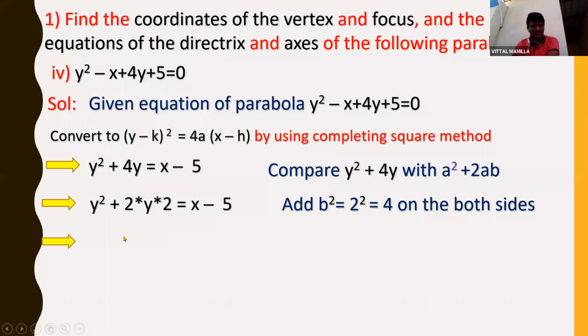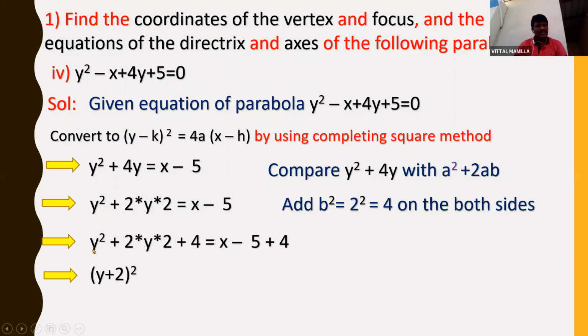So y square plus 2y, this can be written as y square plus 2 into y into 2. I am adding 4 on both sides. So y square plus 2 into y into 2 plus 4 is equal to x minus 5 plus 4. So if you observe this one, a square plus 2ab plus b square, this is nothing but a plus b whole square, where a is equal to y and b is equal to 2. So this is y plus 2 whole square is equal to x minus 5 plus 4. So minus 5 plus 4 will be minus 1, right? So x minus 1. So finally I got y plus 2 whole square is equal to x minus 1.